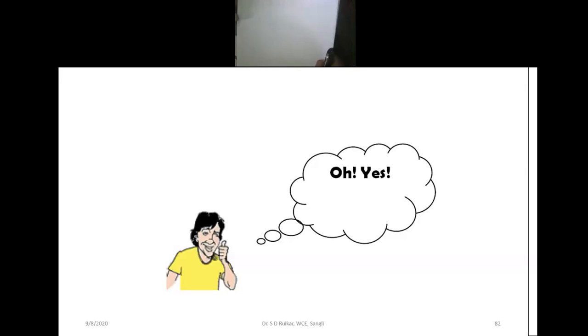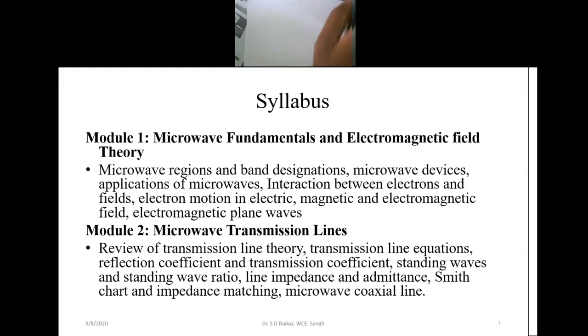Okay, our syllabus is simple; it is finished. If you consider it, your syllabus is simple and straightforward. Band regions, region designations, what are the microwave devices and applications of microwave. Interaction between electron and field, electron motion in electric and magnetic field, electromagnetic wave, and then electromagnetic plane wave. That is about our syllabus.